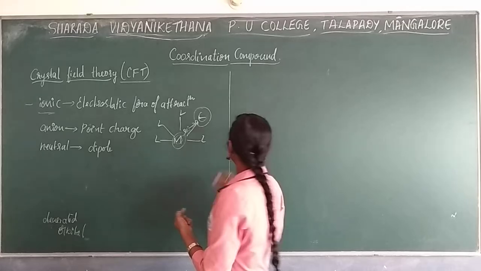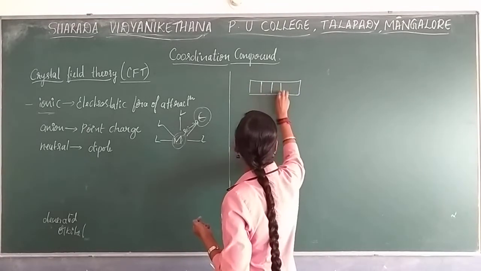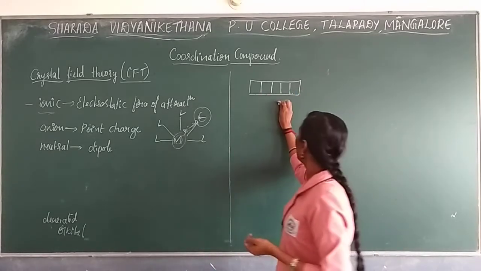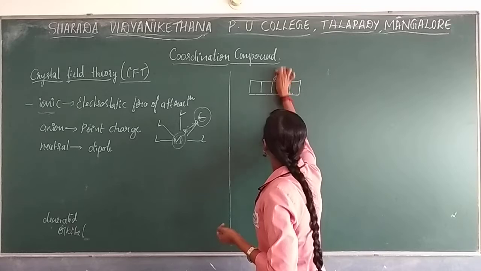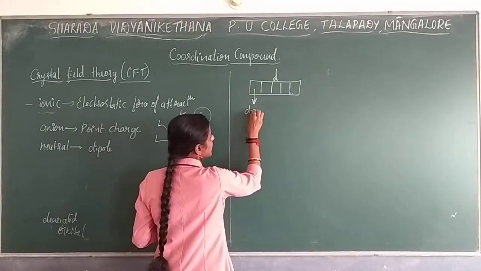If you consider the d orbitals, these are nothing but the d orbitals. Now if you consider the first orbital, we are going to call it dxy.